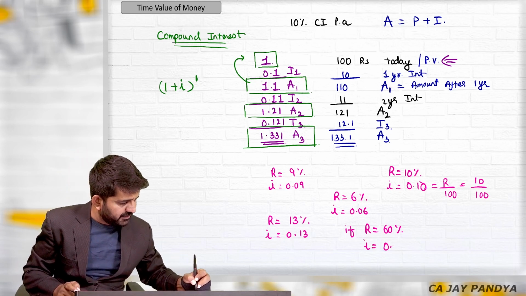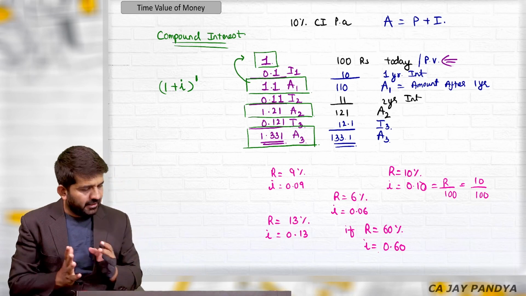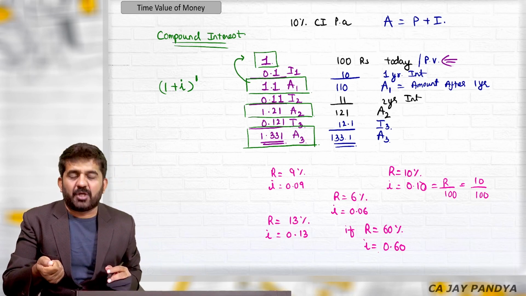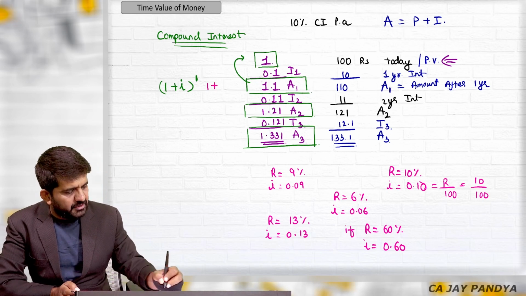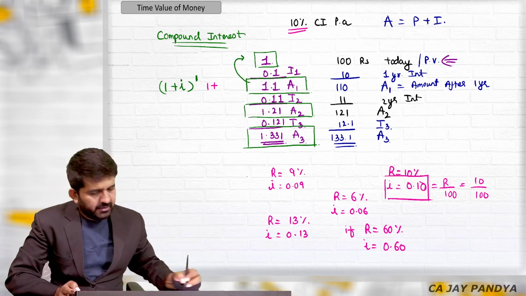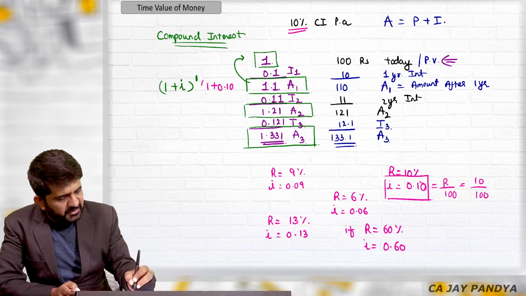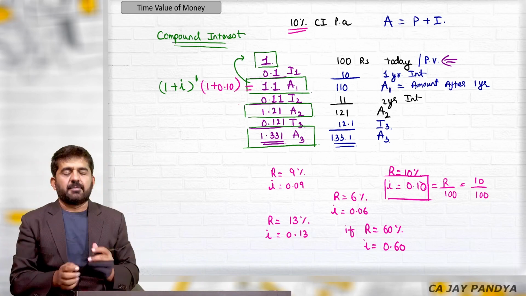I will be 0.60. That is 60 divided by 100. So we know how to find out I. So what have I got? 1 plus, what is I in this case? 0.10. And if you do this, 1 plus 0.10, it is nothing but 1.1.